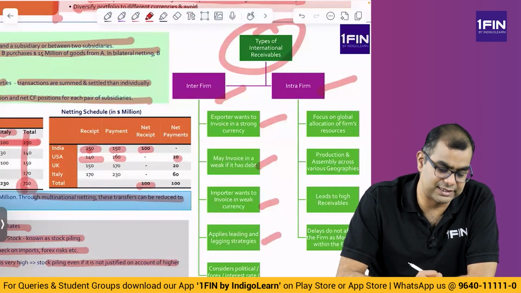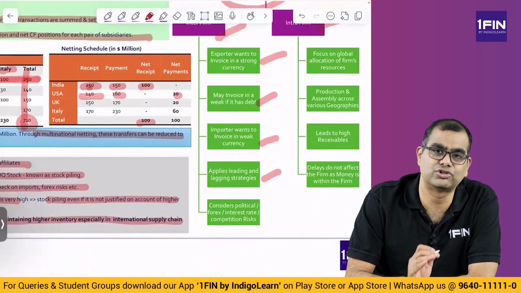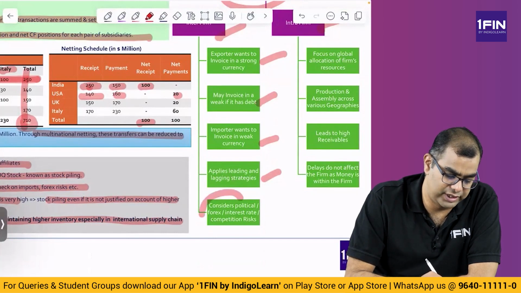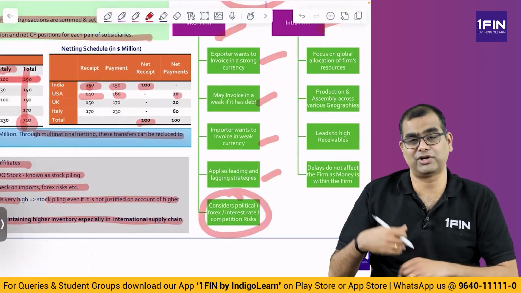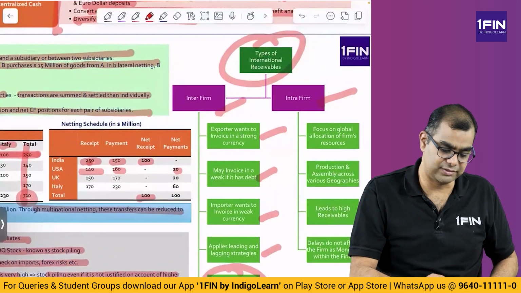Apply leading and lagging strategies. We discussed leading and lagging. We will try those strategies to ensure that you net off the currency exposure. Consider political, forex, interest rate, and competition risk. So you have to consider all of these when you manage your international receivables.